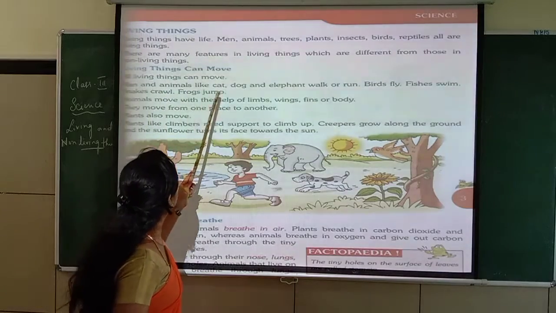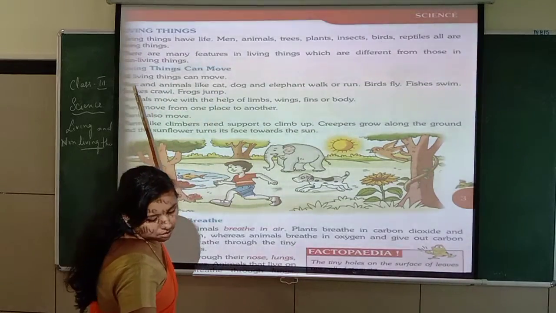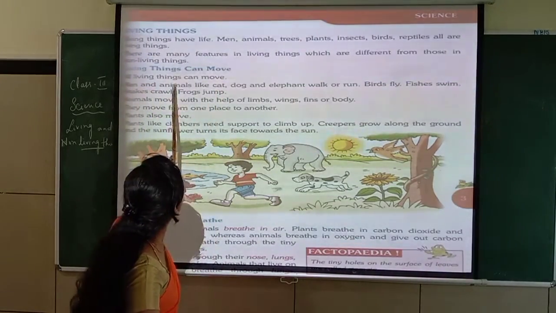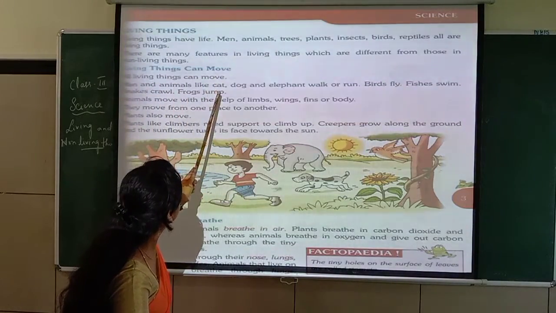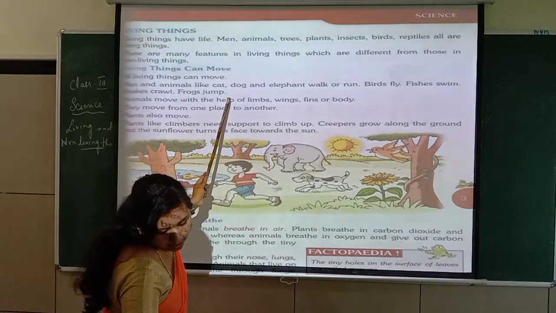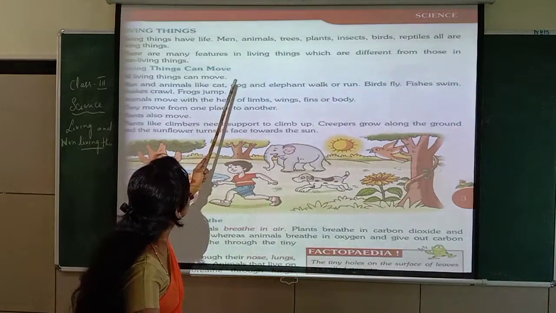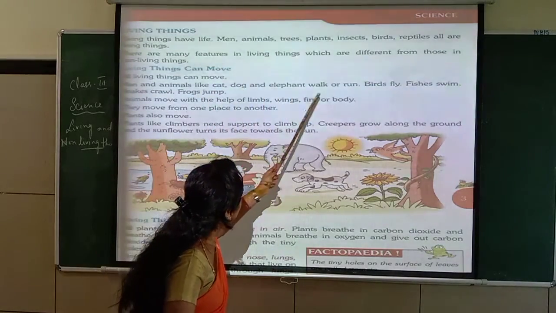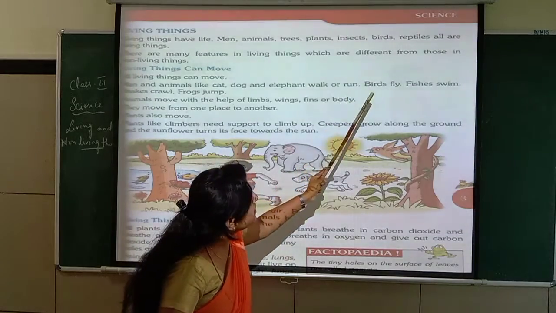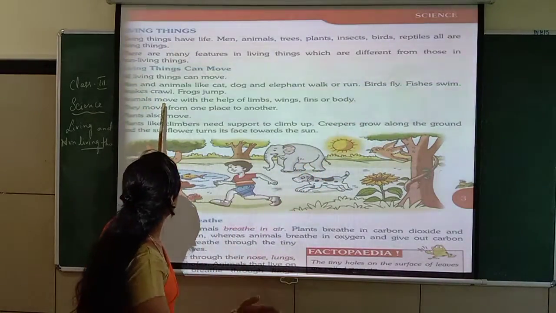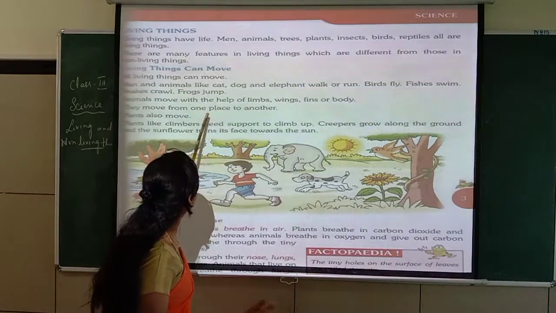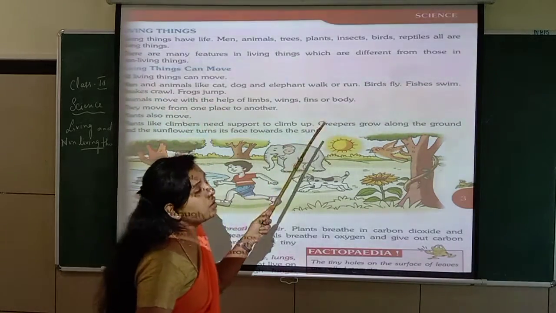Living things can move. Yes, all living things can move. Man and animals like cat, dog and elephant walk or run. Birds fly. Fishes swim. Snakes crawl. Frogs jump. So these are also all living things.